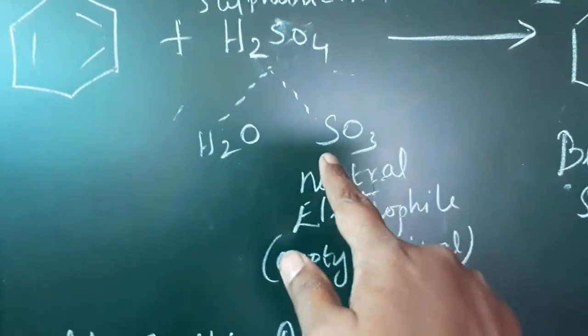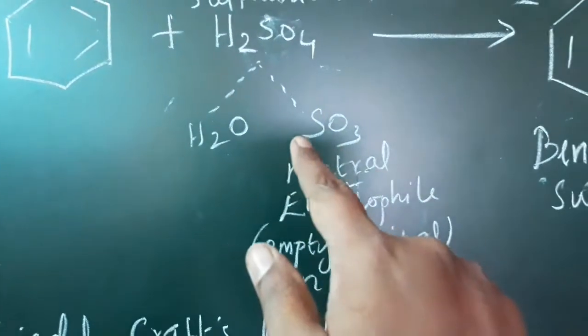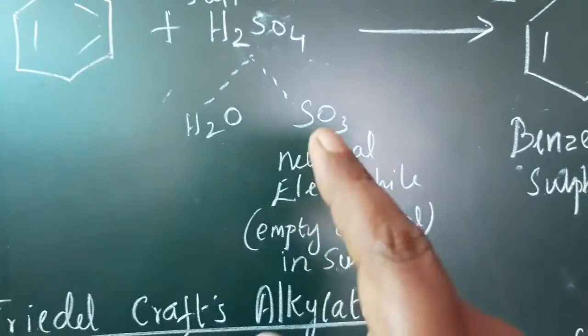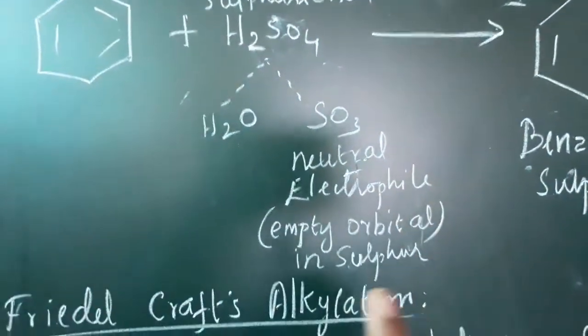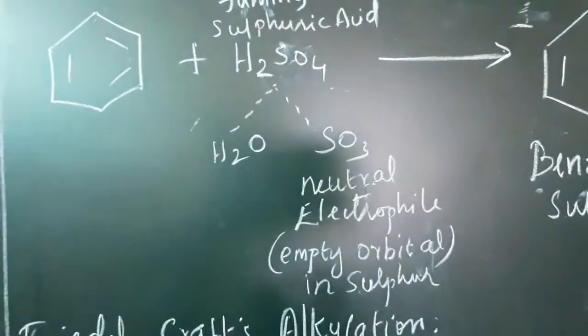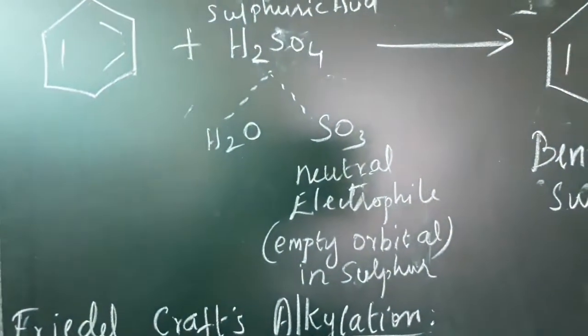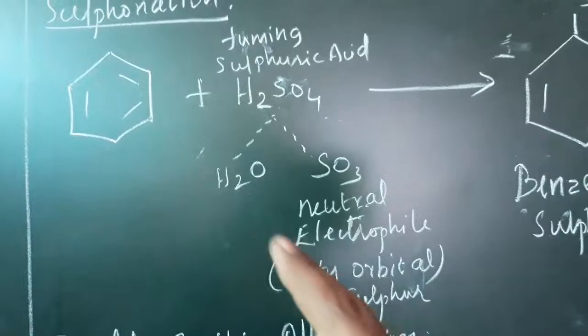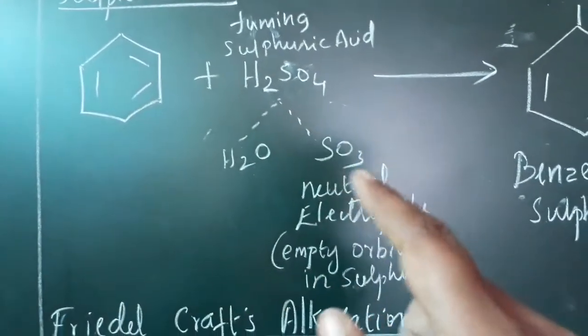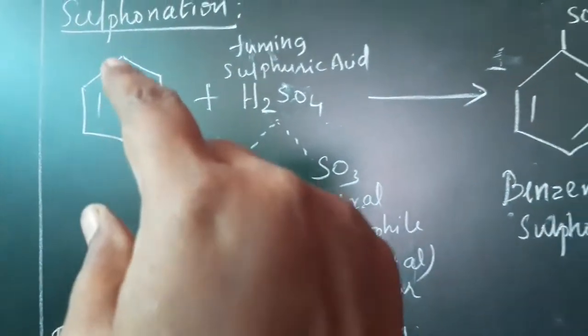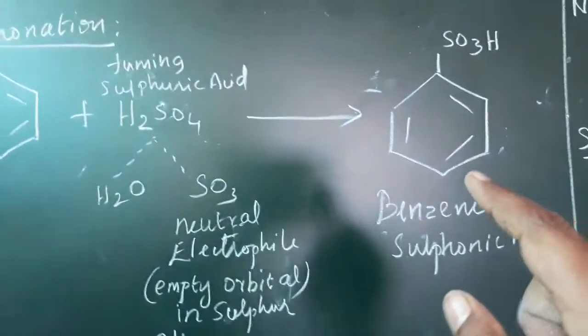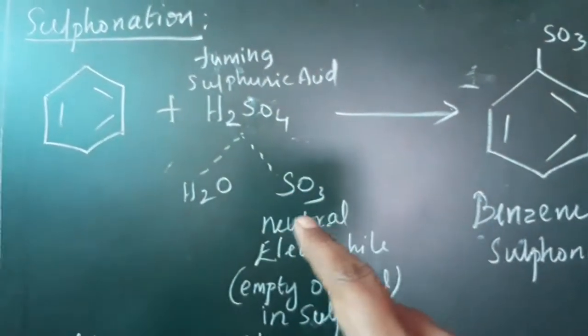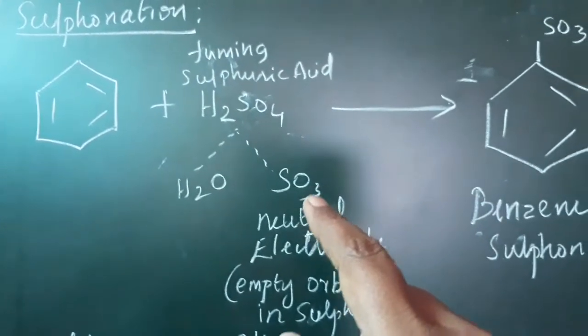In sulfur we have empty orbitals. Not one empty orbital, it possesses empty orbitals. Those empty orbitals need electrons. Because of needing electrons, this is called an electrophile. So it moves towards the electron-rich center. This SO3 moves towards the electron-rich center, and we get the product like this. But it attracts the electron, which means it is already in neutral character. The SO3 is a neutral character.